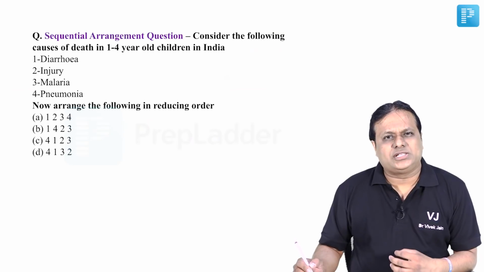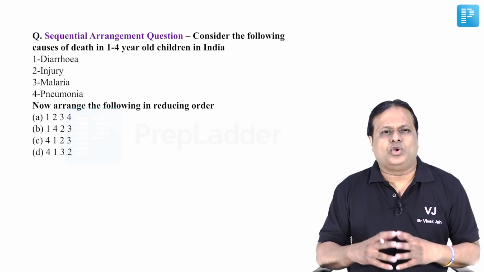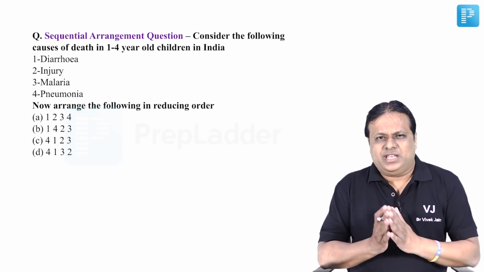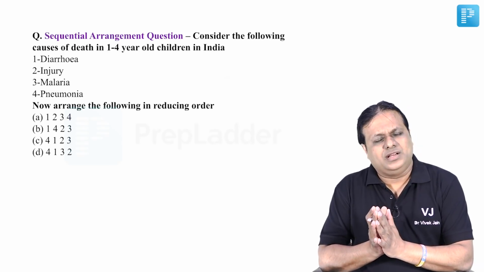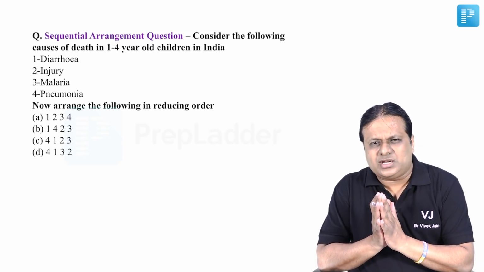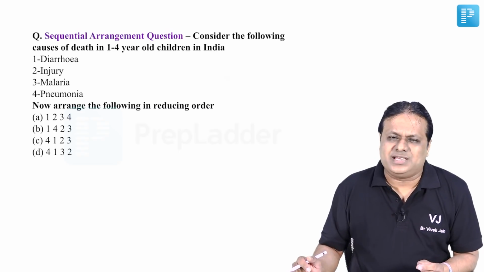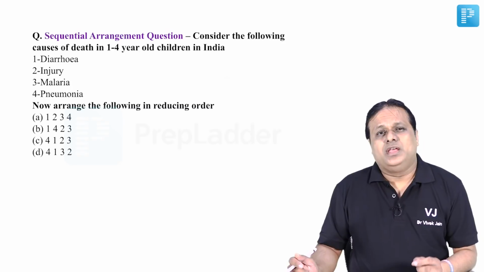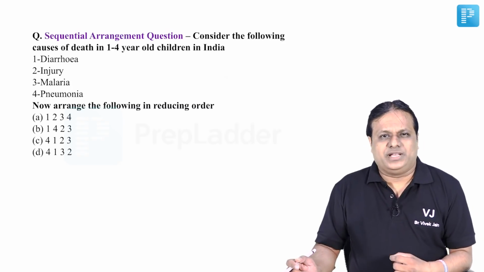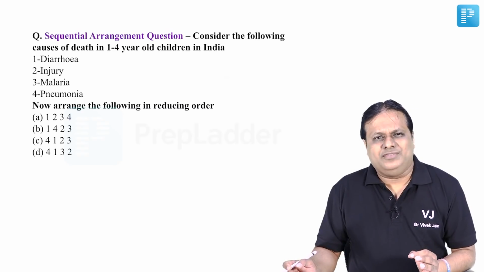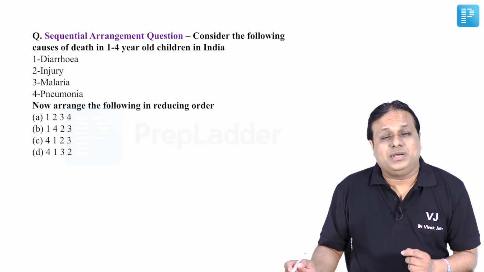This was a sequential arrangement question. Consider the following causes of death in 1 to 4-year-old children in India. So friends, if you look at under 5, it is children below 5 years. 1 to 4 means we have excluded infancy unless we are talking of completed age. Now what is the cause of death? Most common cause of death in children below 5-year age in India: diarrhea, injury, malaria or pneumonia.